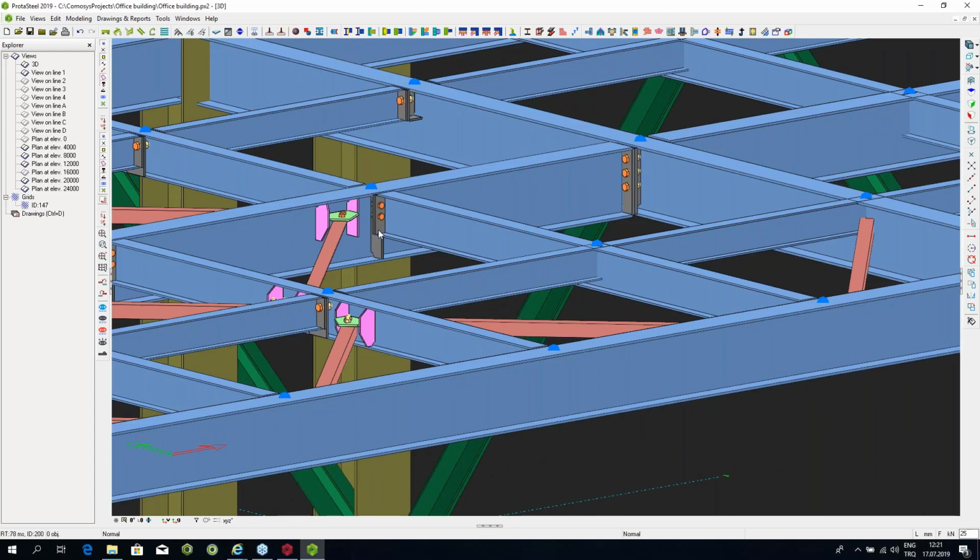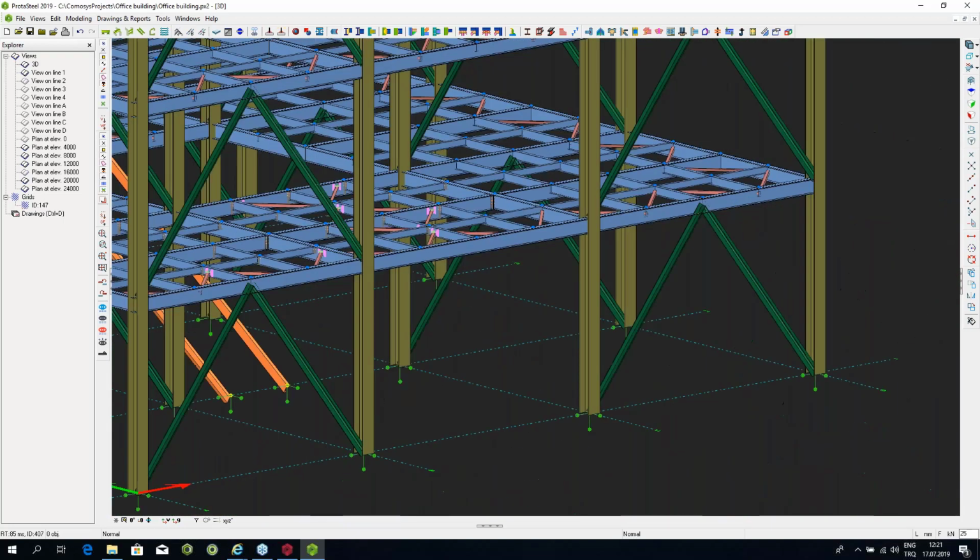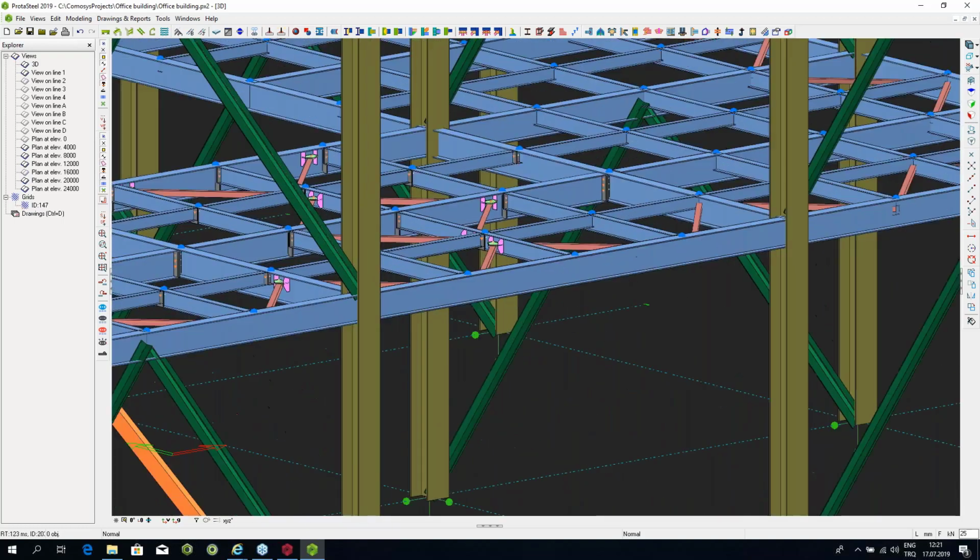Okay, I see the reason. Actually, I had made the wrong choice. I'd chosen this shifted bolted gusset connection. That's why it's taking so long. So anyway, let me just show this connection over here.